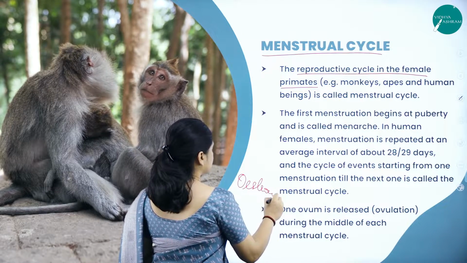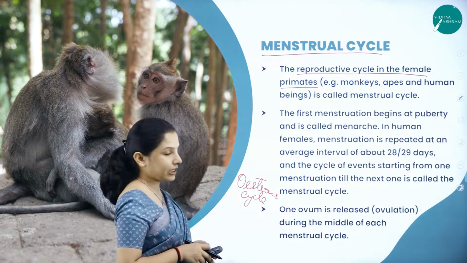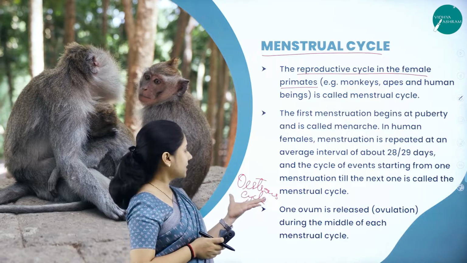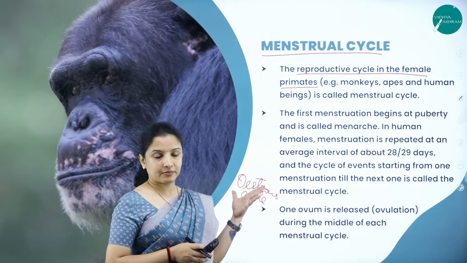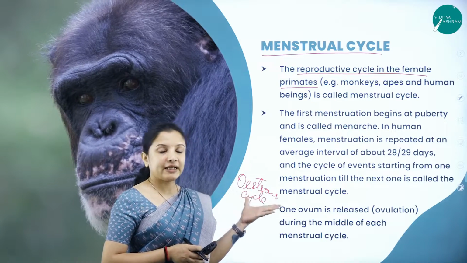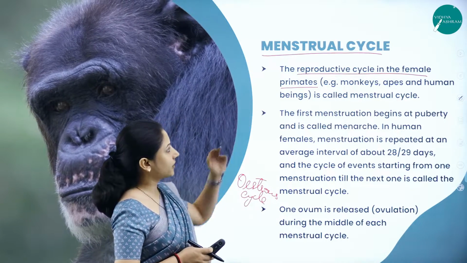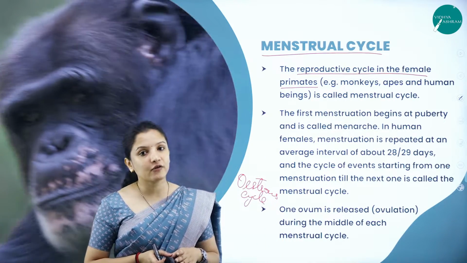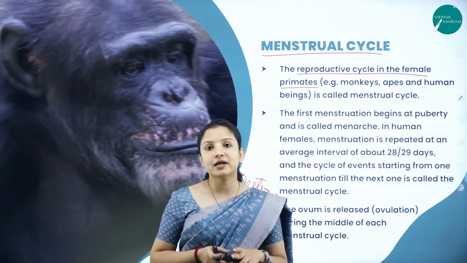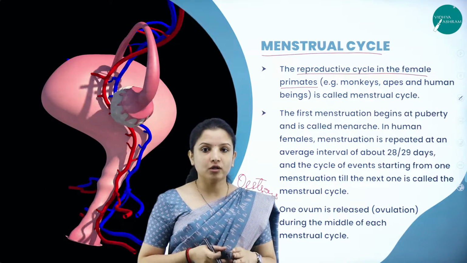The estrous cycle is also a type of reproductive cycle, but the only difference is that in the estrous cycle, the shedding of the endometrium will not take place. Therefore, bleeding will not occur. But in the menstrual cycle, blood is released because of the shedding of the endometrium, and we all know that the endometrium is the innermost layer of the uterus wall, right?